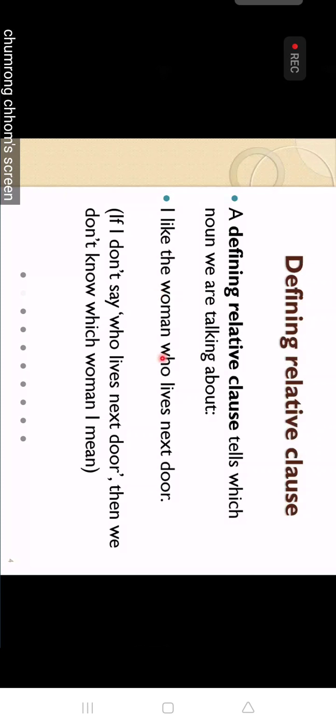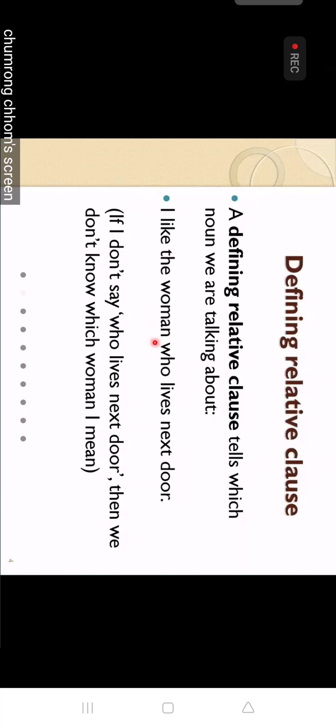Okay? Without "who lives next door" here, can we know clearly which woman we are talking about or not, everyone? Is it clear or not if we omit this one? No, right? We don't know clearly. That's why this is called a defining relative clause. Why? We use it to modify the noun that we don't know. We don't know, no comma. No comma before "who".